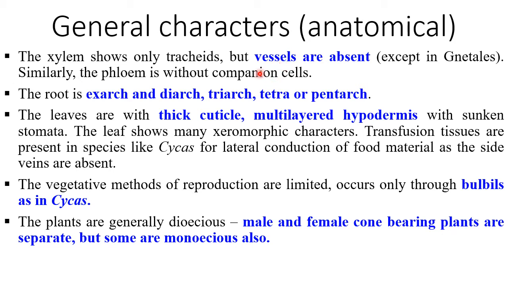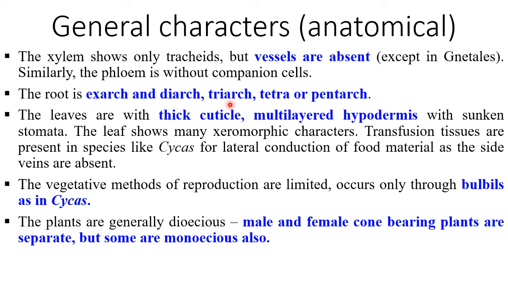So vessels and companion cells are absent in all gymnosperms except the members of Gnetales, where vessels and companion cells are present, but these are absent in rest of the gymnosperms. The root is exarch, and it is either diarch, triarch, tetrarch or pentarch. Now this diarch means what? 2 plus 2 patches of xylem and phloem alternating with each other.